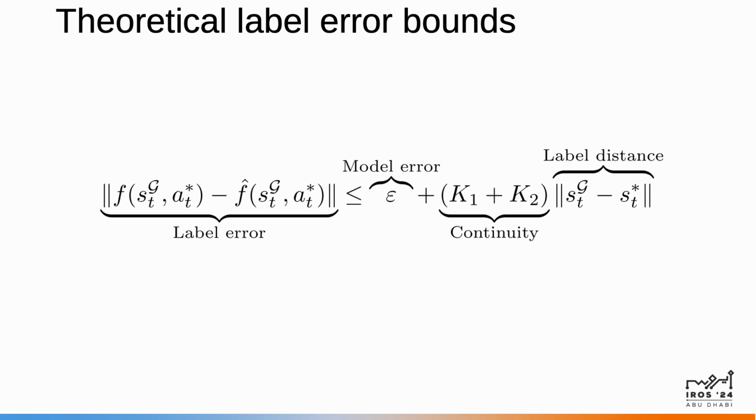The original paper filters on label distance as a proxy for label error, but in this work we refine this filtering algorithm. We show that we can approximate these continuity factors by leveraging the Jacobian of the learned dynamics, allowing us to directly use this error bound to filter out high error labels. In practice, we define a maximum allowable label error, which constructs a trust region around each data point. By throwing away all generated labels outside of the trust region, we can maintain confidence in the accuracy of our labels.